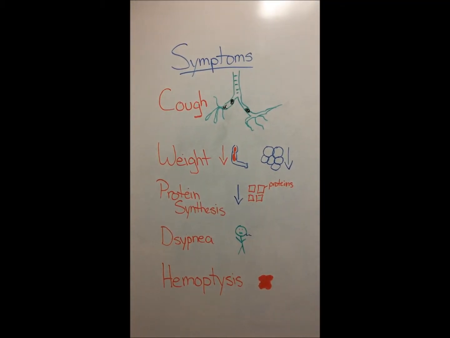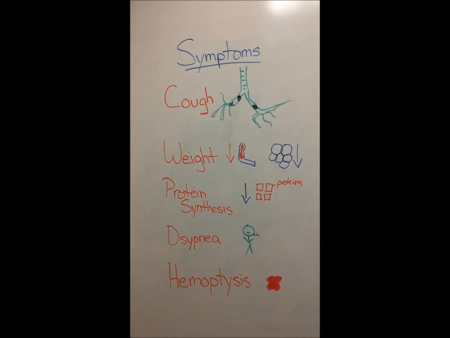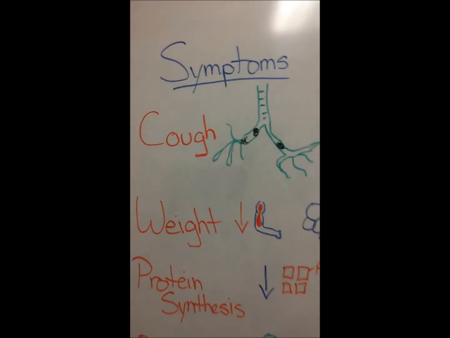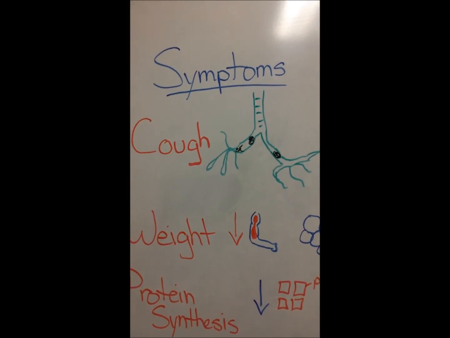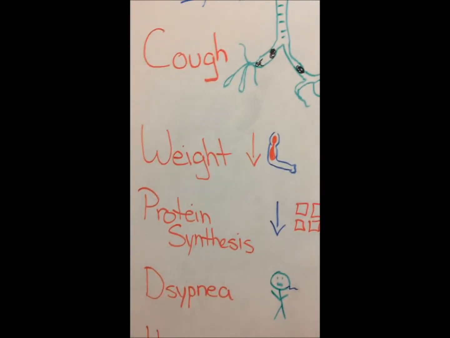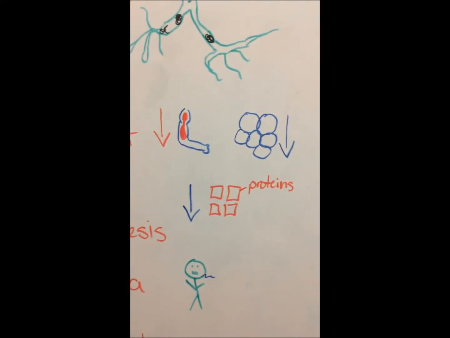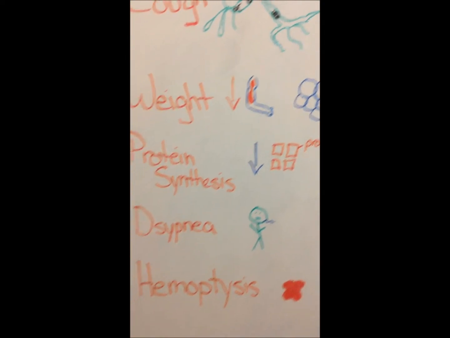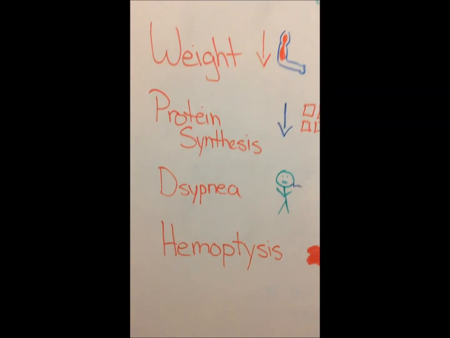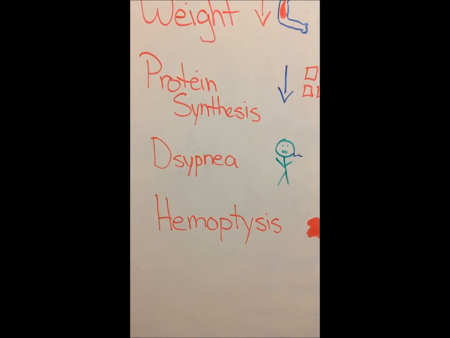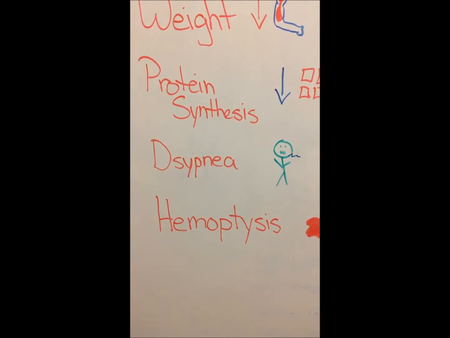Symptoms of lung cancer include cough, which is caused by the presence of a mass that irritates the cough receptors in the airway. It's most common in squamous cell carcinoma and small cell lung cancer, most commonly found in the central airways. Weight loss: cancer-induced lipolysis and proteolysis lead to loss of adipose tissue as well as skeletal muscle. Protein synthesis is also reduced via a number of mechanisms. Dyspnea is caused by extrinsic or intraluminal airway obstruction, or activation of mechanoreceptors and chemoreceptors in the lungs due to cachexia or acidosis.